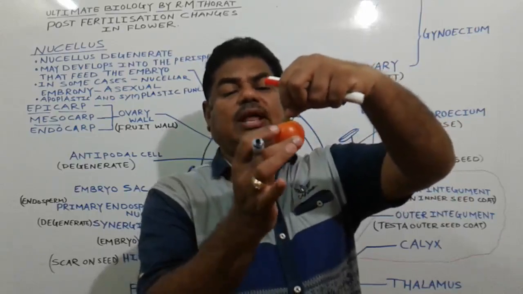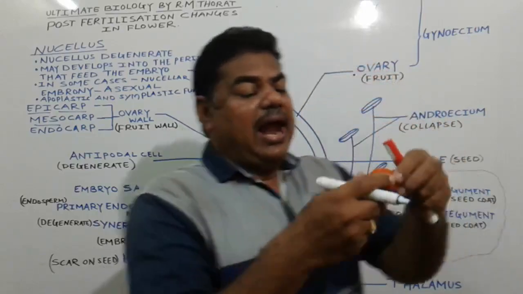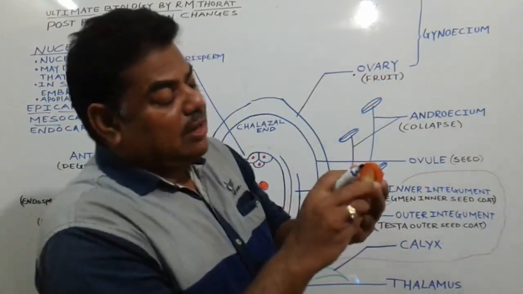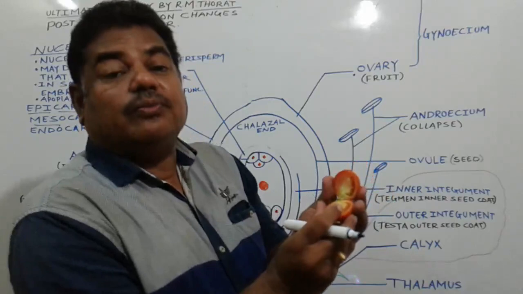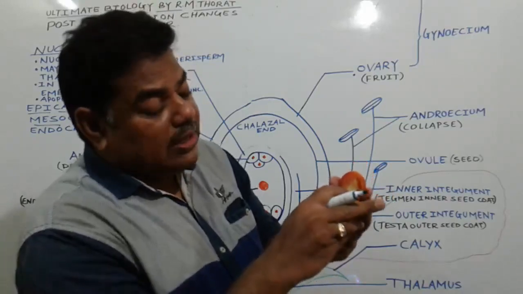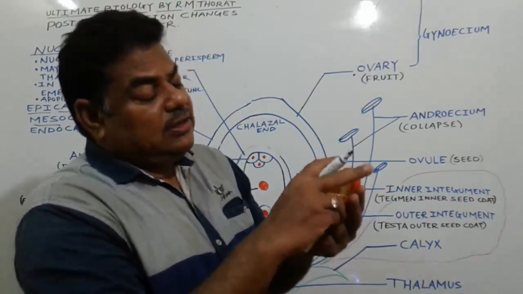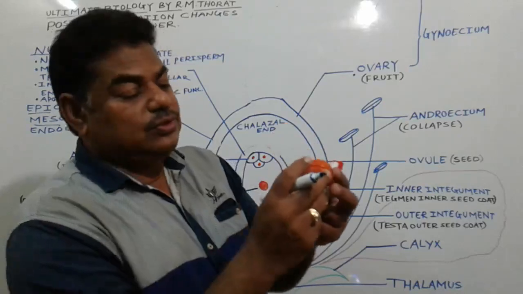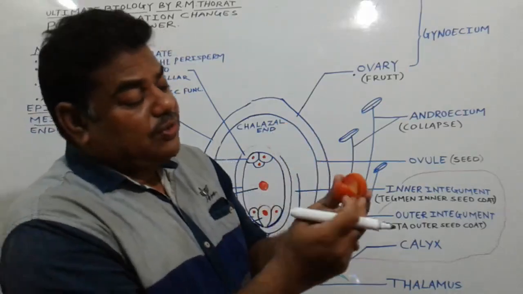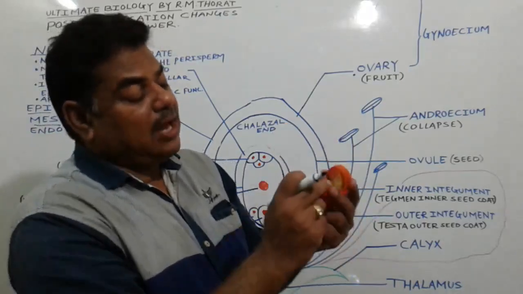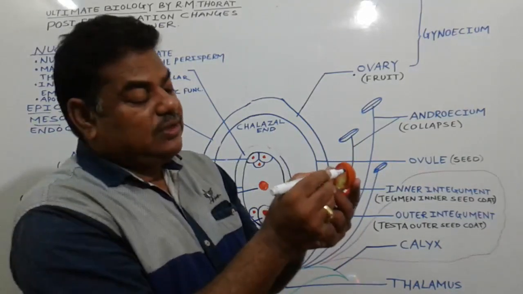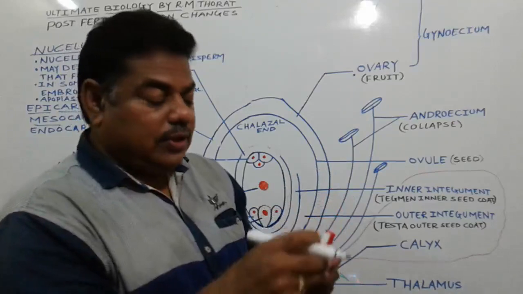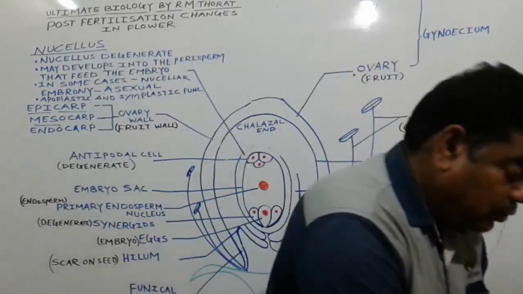See here, in the case of tomato, Solanum lycopersicum, the ovary gets converted into a fruit, and inside this ovary all these structures are the seeds, meaning ovules get converted into seeds. This fruit is also a fleshy fruit. See here, this one is differentiated into the epicarp. This one is the epicarp, then the next one is the mesocarp, and this one is what? Endocarp.